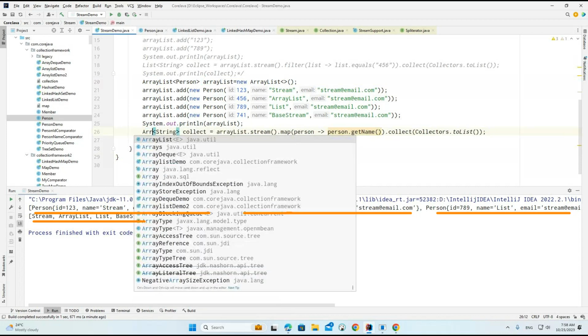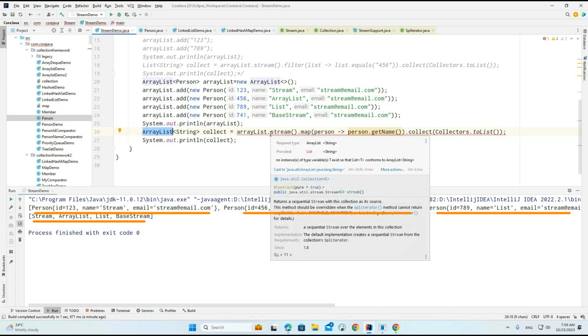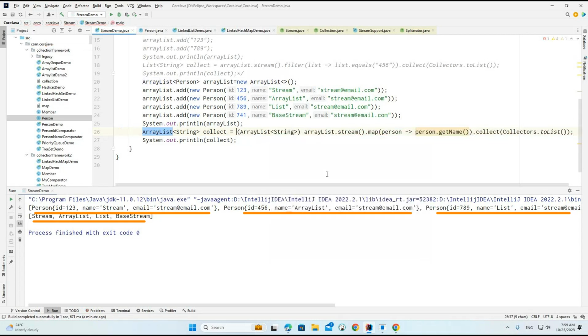So if I change it here, what is it saying? This toList is trying to return the List type. Because of that we are getting the list, but ArrayList is one of the implementations. It will work. Okay, what is it saying? Do the conversion.